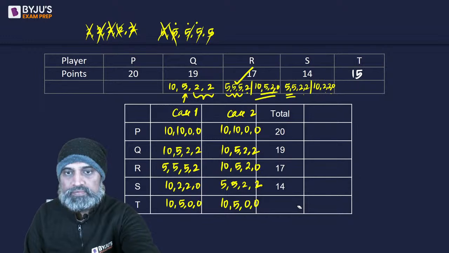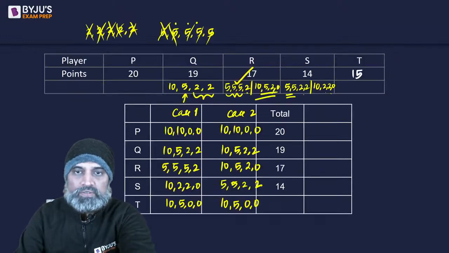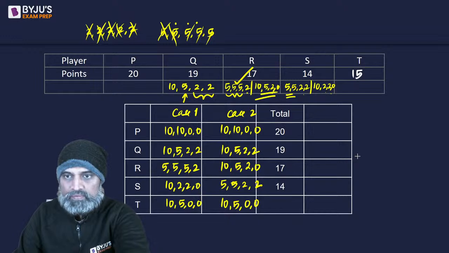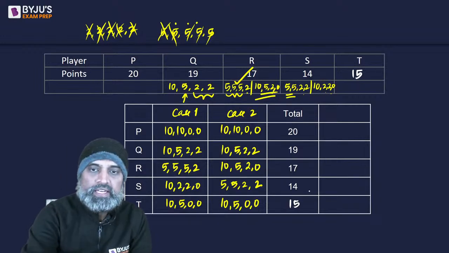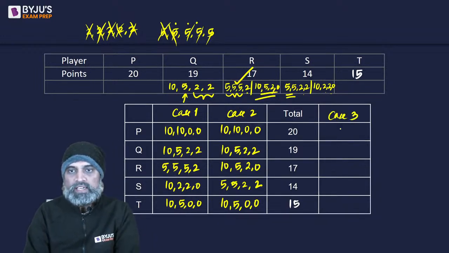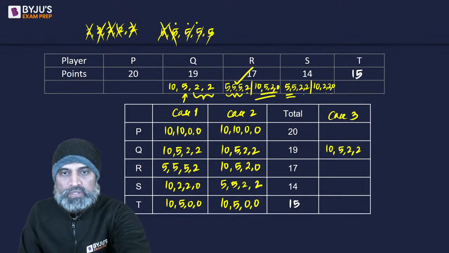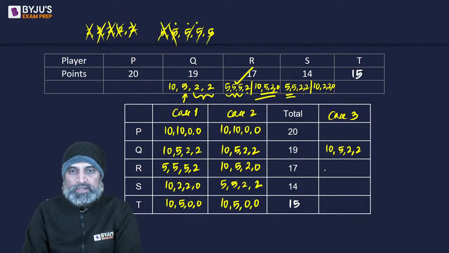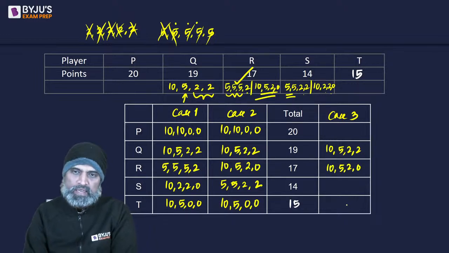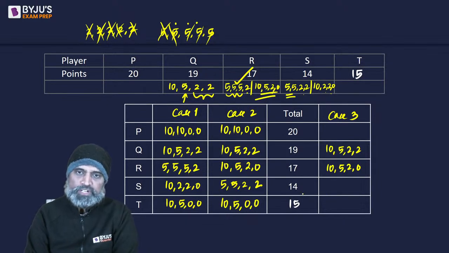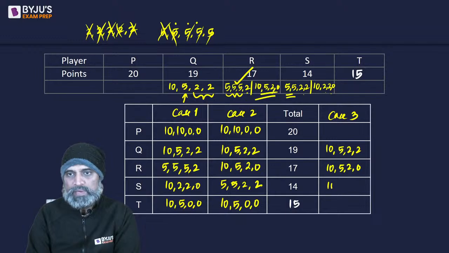Okay. So this was 15, right? Okay, let's look into case 3. Case 3 being 19 is going to be 10, 5, 2, 2. 17 is still 10, 5, 2, 0. And then we will have 14. For 14 we took 5, 5, 2, 2, no? Now let's do one thing. Let's take 10, 2, 2, 0.